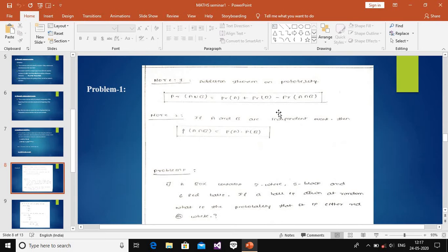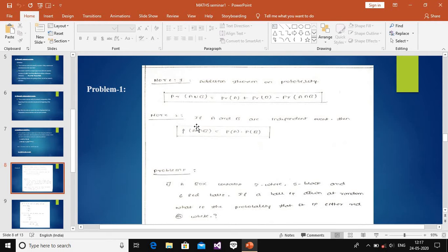In this problem, we first clearly identify note 1, the addition theorem of probability. The addition theorem formula is probability of A union B is equal to probability of A plus probability of B minus probability of A intersection B. This is the formula for the addition theorem in probability. It is an important formula.